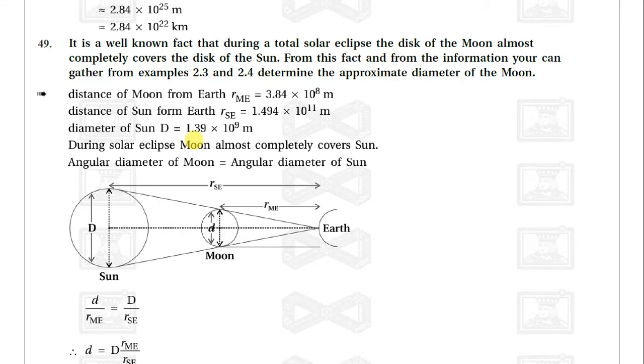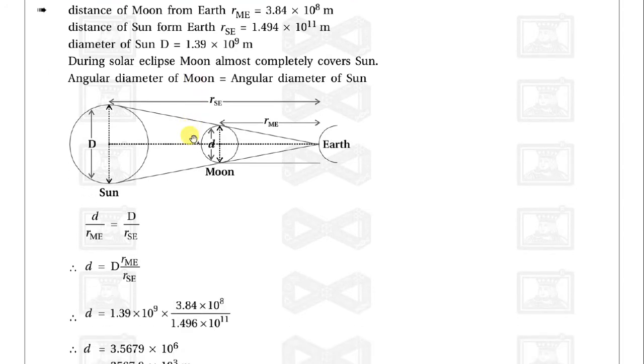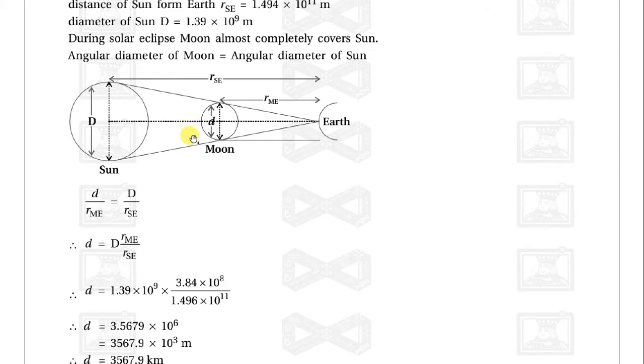During the solar eclipse the moon almost completely covers the sun. So the angular diameter of the moon is equal to the angular diameter of the sun. So see here, the angular diameter, capital D upon r_se, is equal to small d upon r_me. What is the small d? It is the diameter of the moon.